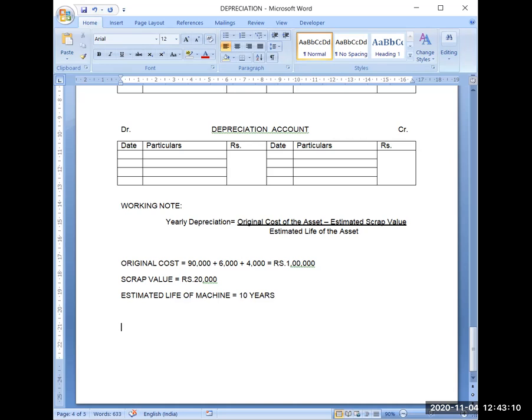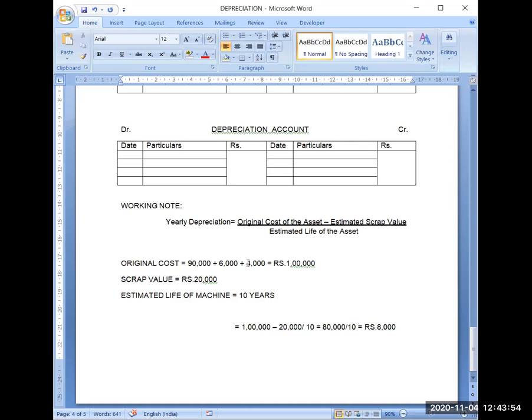So it is 1 year depreciation, obviously, is equal to 1 lakh minus 20,000 upon useful life, that is 10 years. So it will be 80,000 upon 10, and that's why it will be 8,000. So my 1 year depreciation will become 8,000. I hope this is clear how to calculate 1 year depreciation.